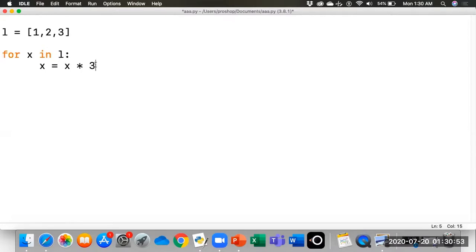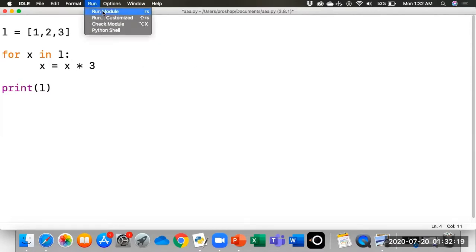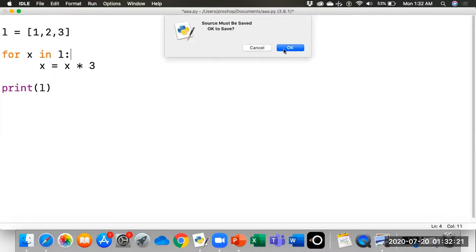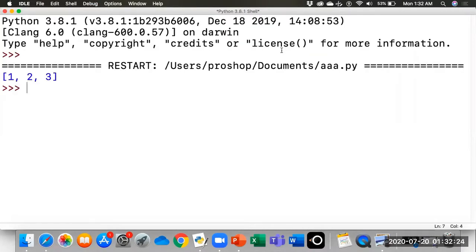So at the end of this loop, when we try to print the complete list, then we will see if the change is applied or not. We want to print the list. Now we will run this program and we will see if there's a difference or not. We can see that it has printed the complete list.